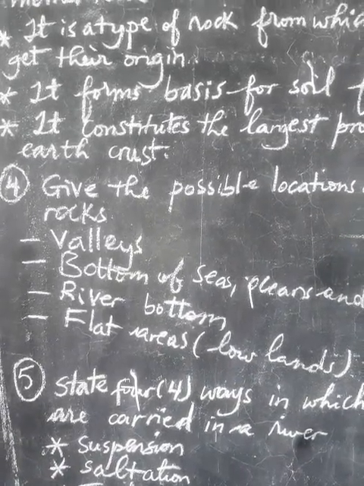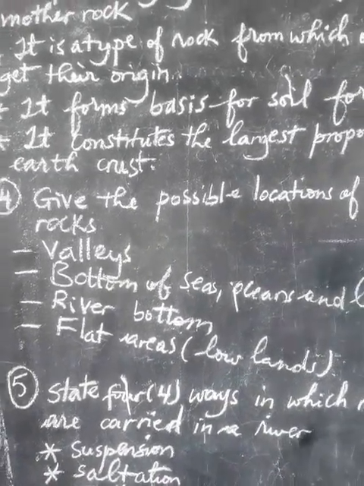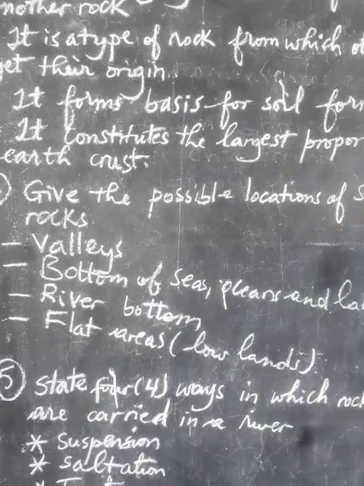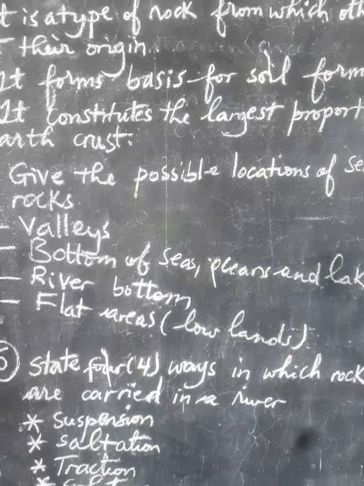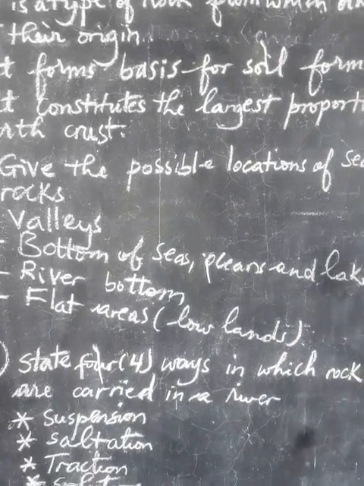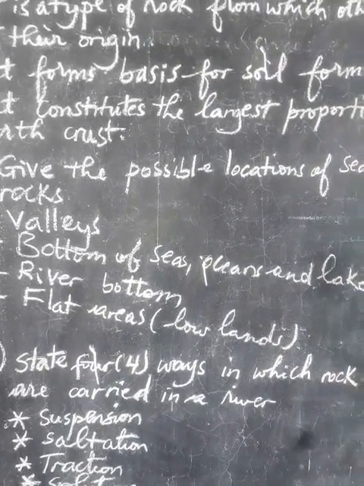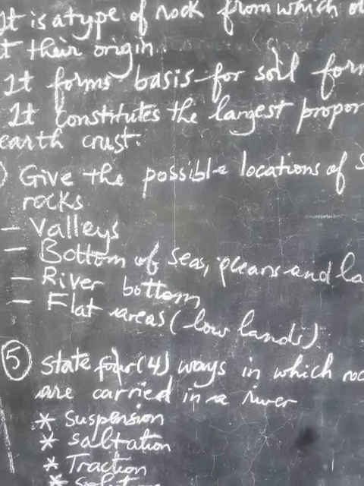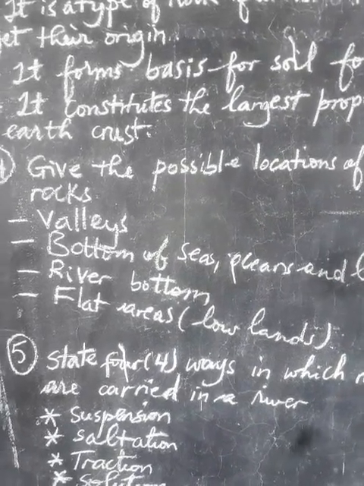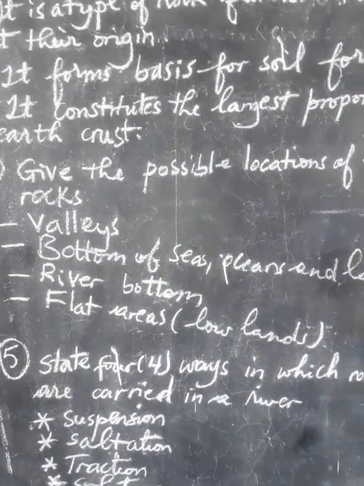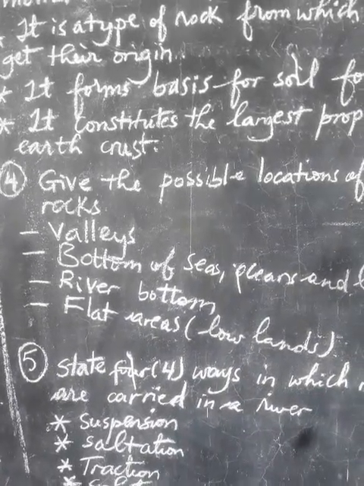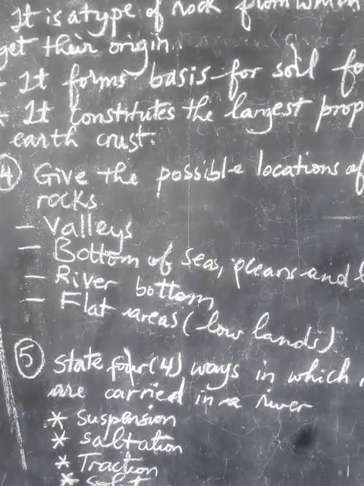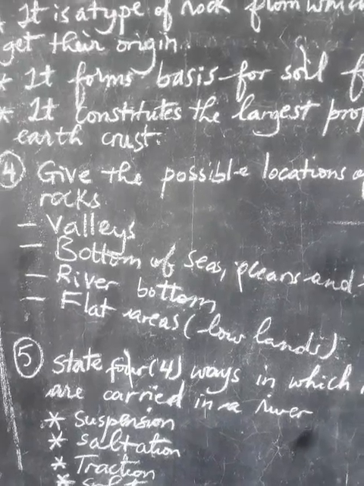Then number 2, the bottom of the sea, the bottom of the ocean, the bottom of lakes, because in the sea, in the ocean, and even in the lakes, it is where deposition takes place. So meaning that when rivers bring some deposits, some materials, they tend to deposit them into the lakes, seas, or oceans, and therefore sedimentary rocks are likely to be found there.